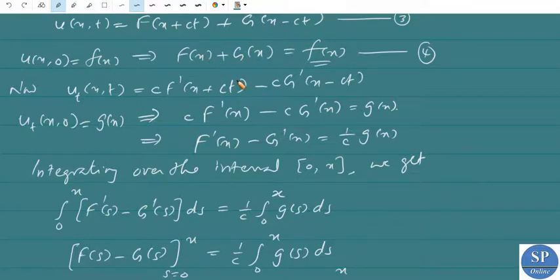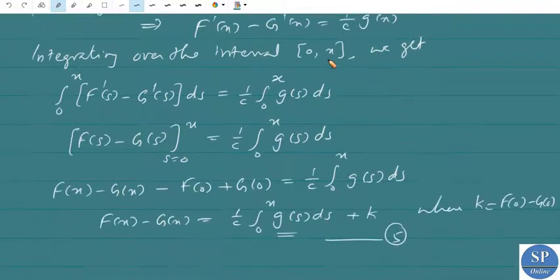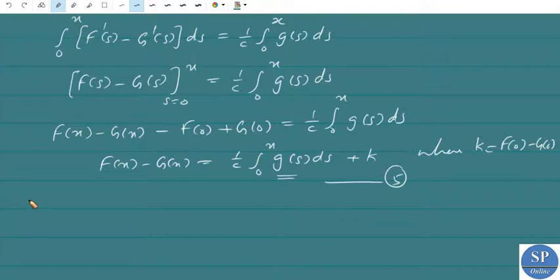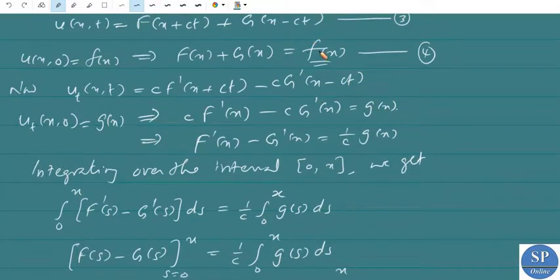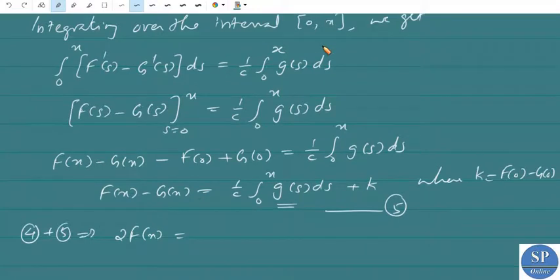So to find F and G, we can add equations 4 and 5. Adding 4 and 5, we can eliminate g. So 4 plus 5 implies 2 into F of x, that is F of x plus F of x and G of x minus G of x, equal to small f of x plus 1 by c into integral 0 to x g of s ds plus k.